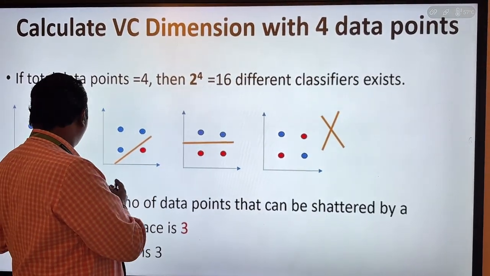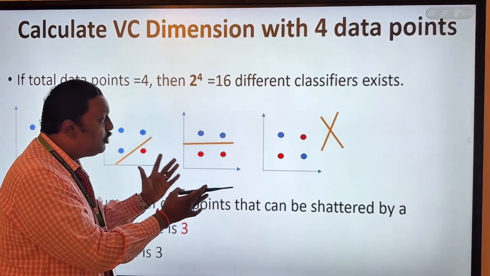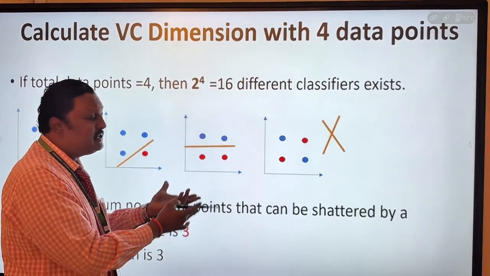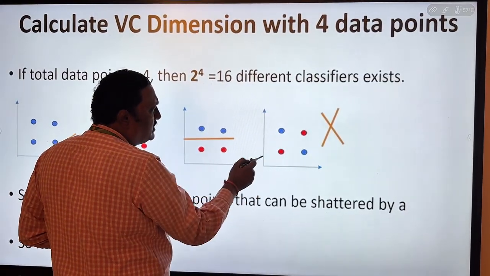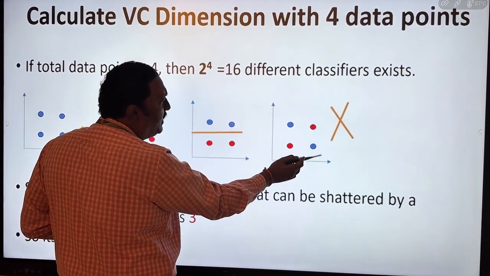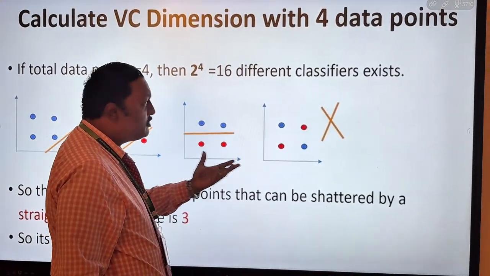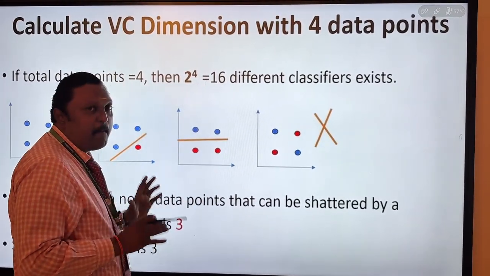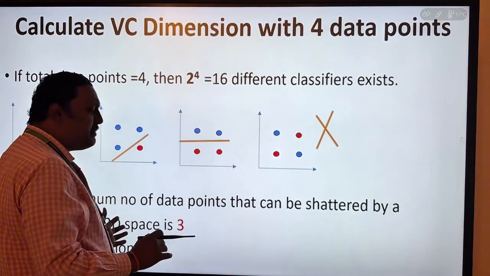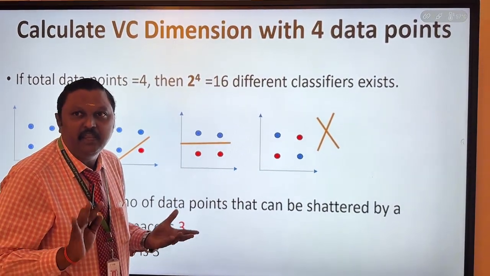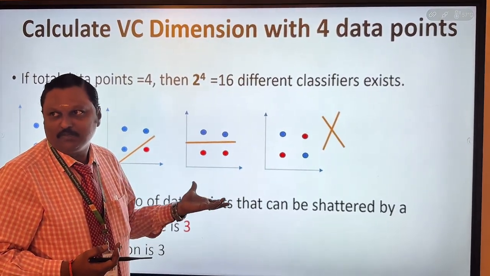But I am able to do that only for 3 or 2. Only those I can classify in a perfect manner. More than that I am unable to do, because it is not possible to cross the line. Suppose I put the line here, then automatically one unwanted data point will be included. So in VC dimension, the maximum dimension is 3 only. If you go for 4, you are unable to do that process.